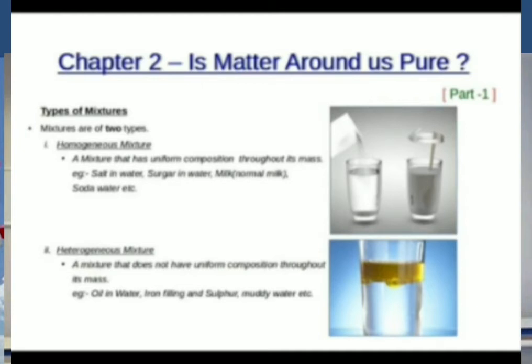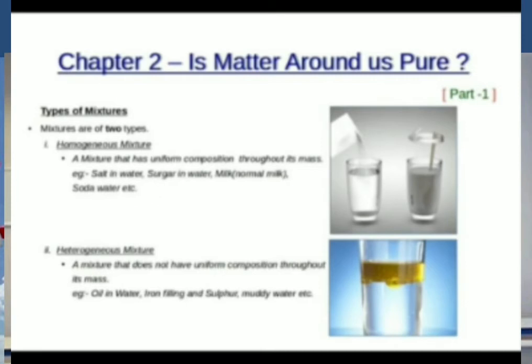Examples: salt in water, sugar in water, milk, soda water, all are examples of homogeneous mixtures. Then the second one, heterogeneous mixture. What is a heterogeneous mixture? A mixture that does not have uniform composition throughout its mass. Let's take the example of sambaram. Did you drink sambaram?